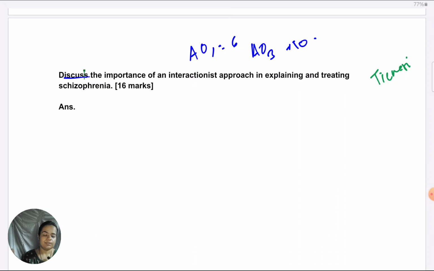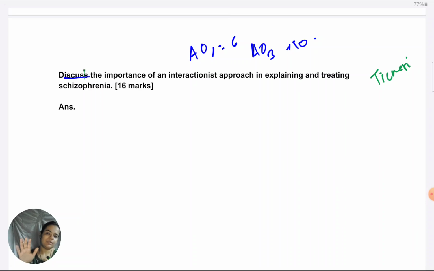One very important thing which recently I'm noticing a lot while assessing papers, terminology many students assume is only required for AO1 part. It's equally required for AO3. Like when you see the mark band, they are not saying that terminology has to be used only for the AO1 section, and AO3 you can write casually. Throughout the answer, they expect you to use good terminology.